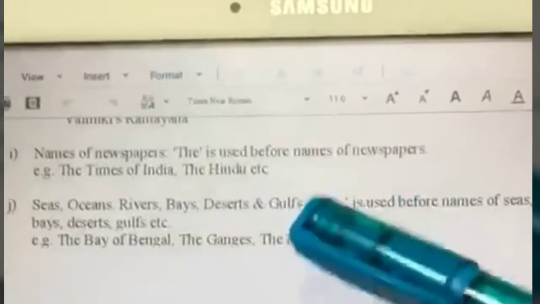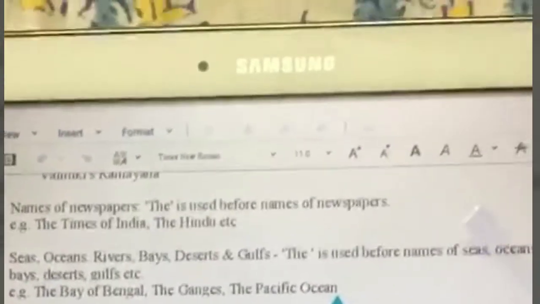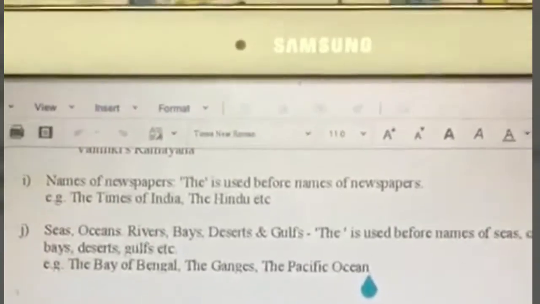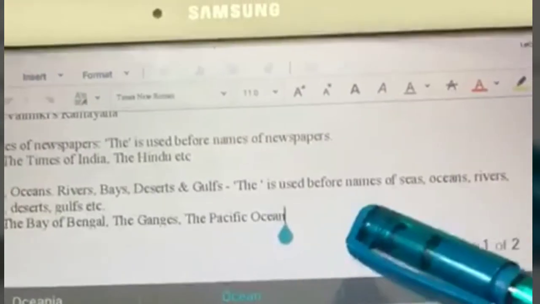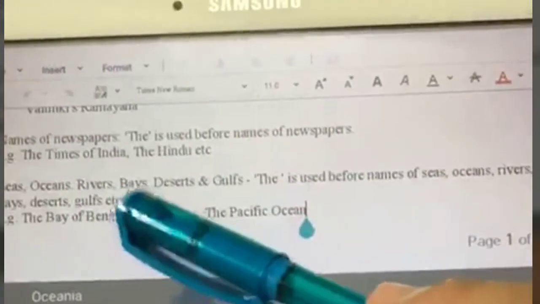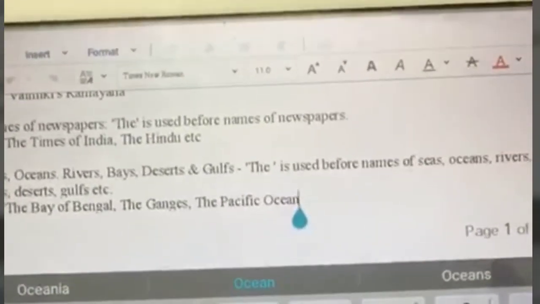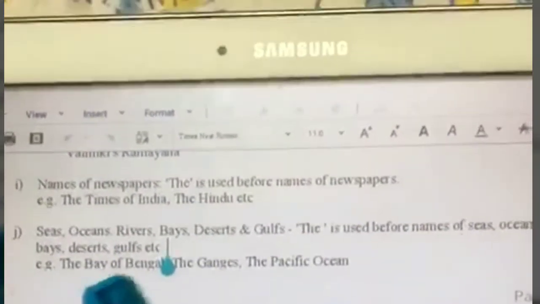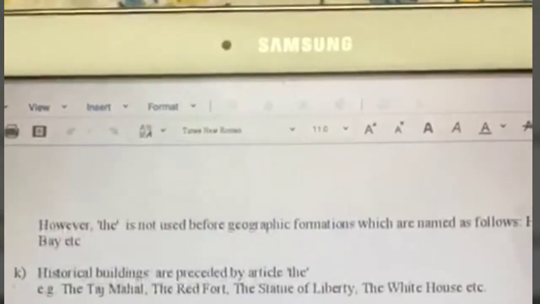Alright, the next rule says that we can use the before names of newspapers such as the Times of India, the Hindu, the Wall Street Journal, the Economic Times, and so on. Similarly, the is also used before names of seas, oceans, rivers, bays, deserts, and gulfs. That is all naturally occurring formations or structures, right? For example, the Bay of Bengal, the Ganges, the Pacific Ocean, the Gulf of Mexico, the Sahara Desert, and so on.